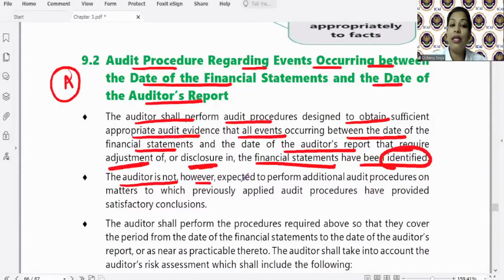The auditor is, however, not expected to perform additional audit procedures on matters to which previously applied audit procedures have provided satisfactory conclusions. Students, it might be possible that with respect to a subsequent event, which may have occurred after the date of financial statement, the auditor, while planning and performing his audit, has considered that event. He had certain knowledge about it and has already performed certain audit procedures with respect to it. So then he need not perform them again.